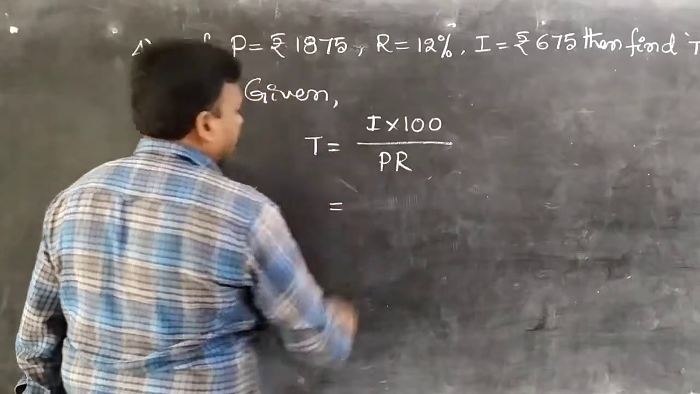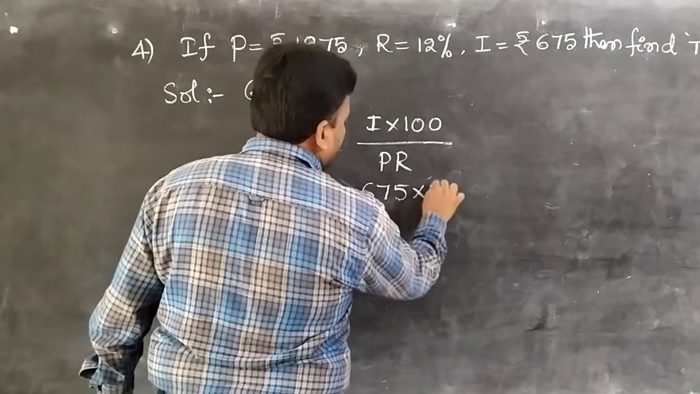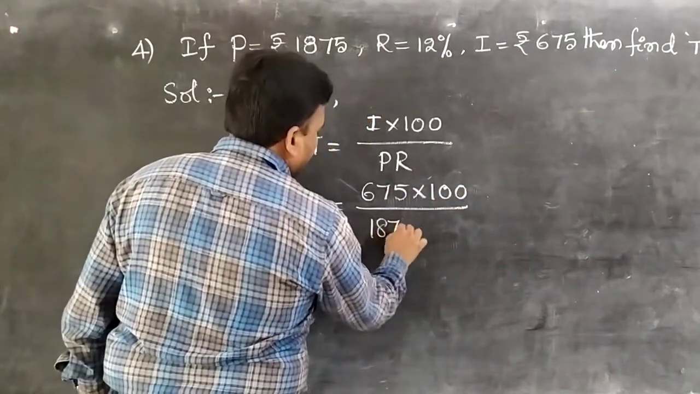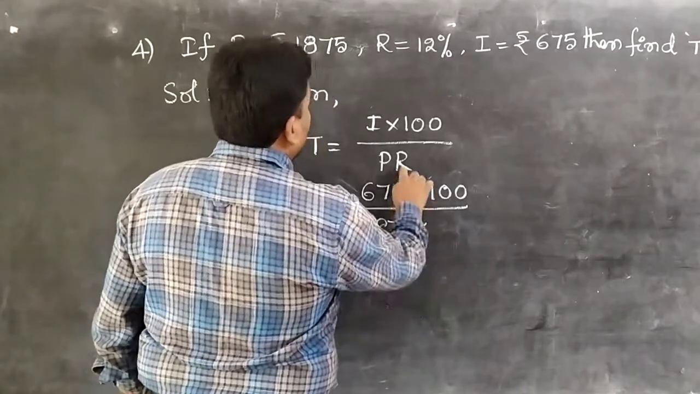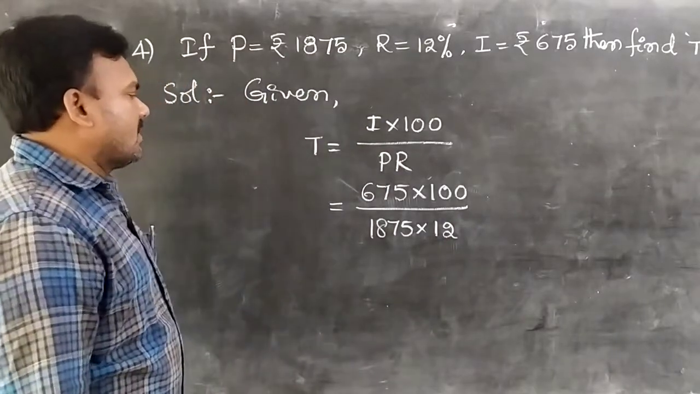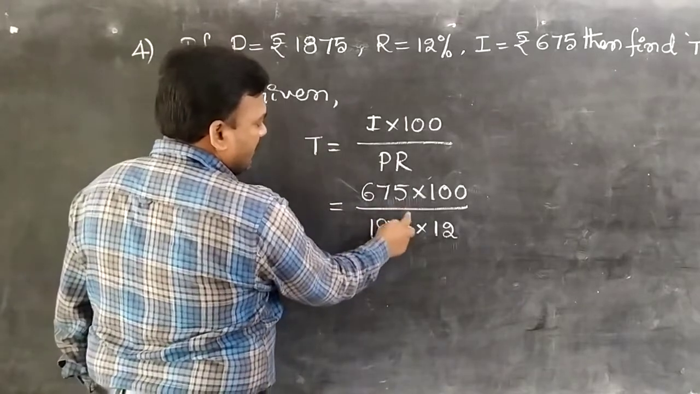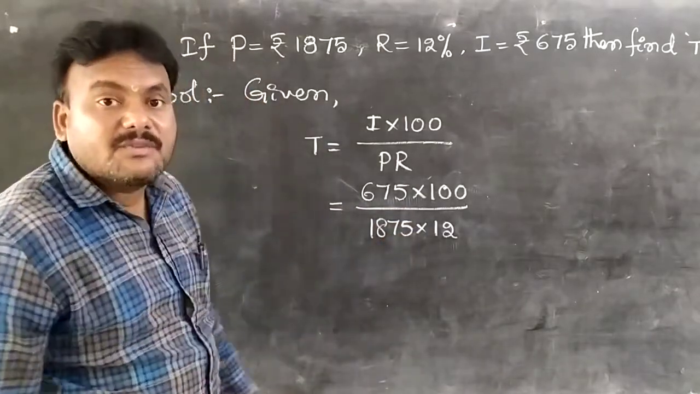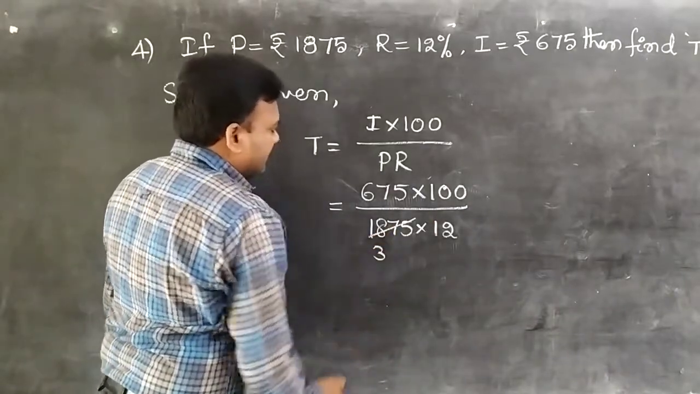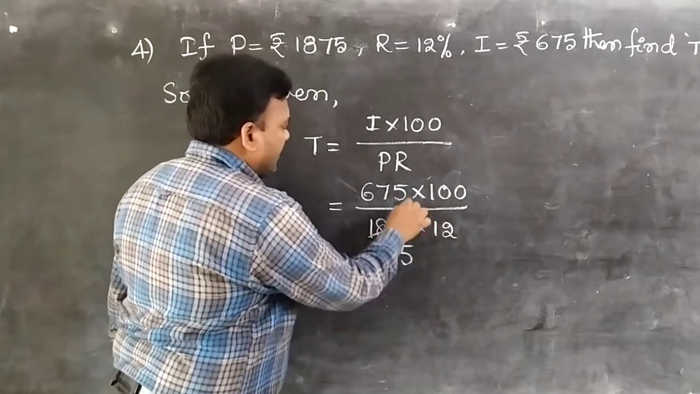Which implies the I value equal to 675 into 100 divided by the P value 1875 into R, rate of interest, 12%, students. Observe carefully how to cancel. In both of them, observe the units place digit is 5. So start off with 5, students. 5 3s are 15. 5 7s are 35. 5 5s are 25.